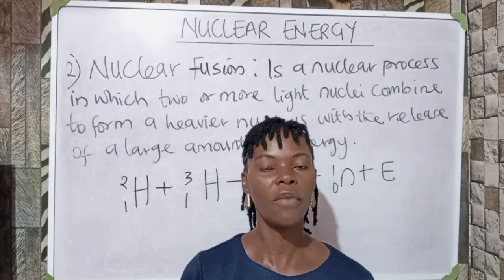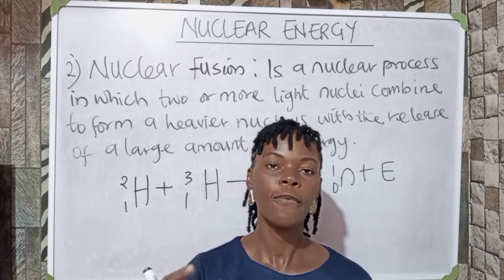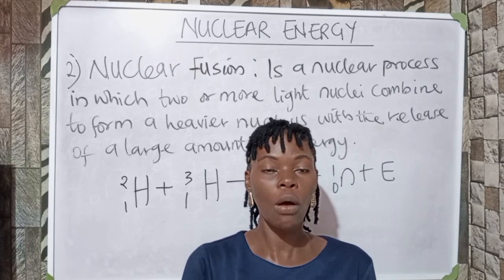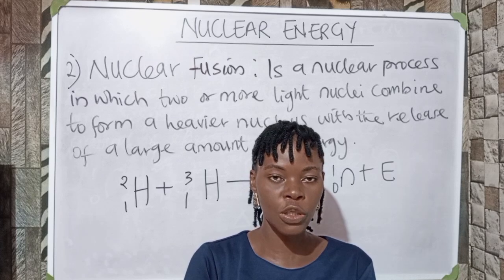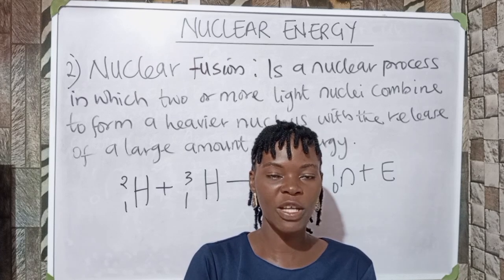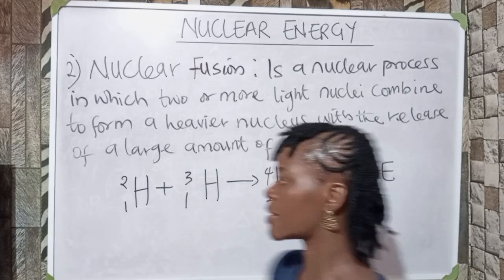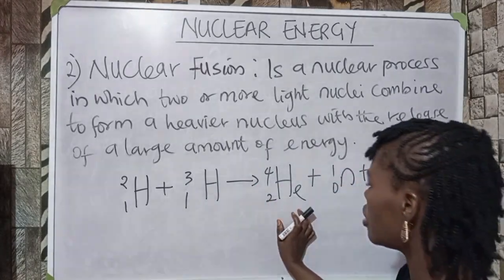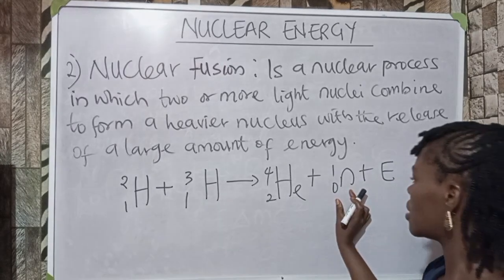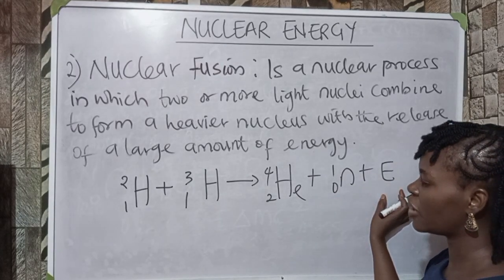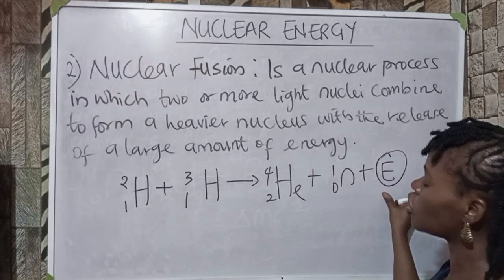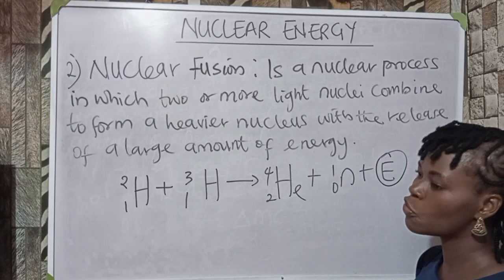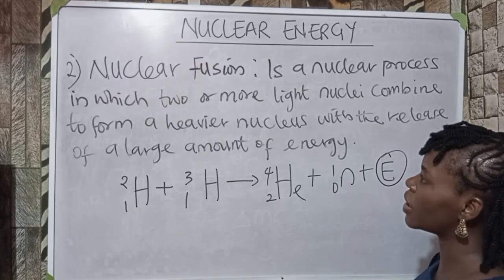The second part of the nuclear energy is nuclear fusion. Fusion means when two light nuclei come together to form a heavy nucleus with the release of a huge amount of energy. Look at it. Hydrogen combined with another hydrogen to form a helium and neutron with a huge amount of energy. This energy is also called the binding energy.